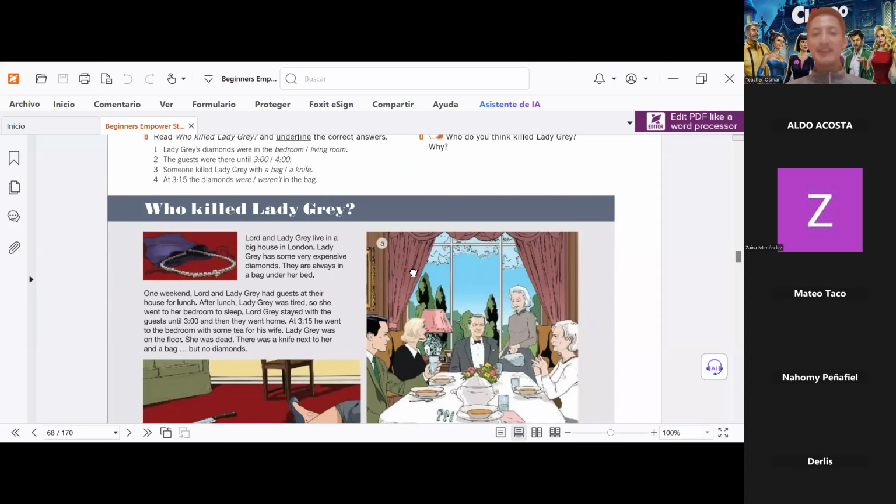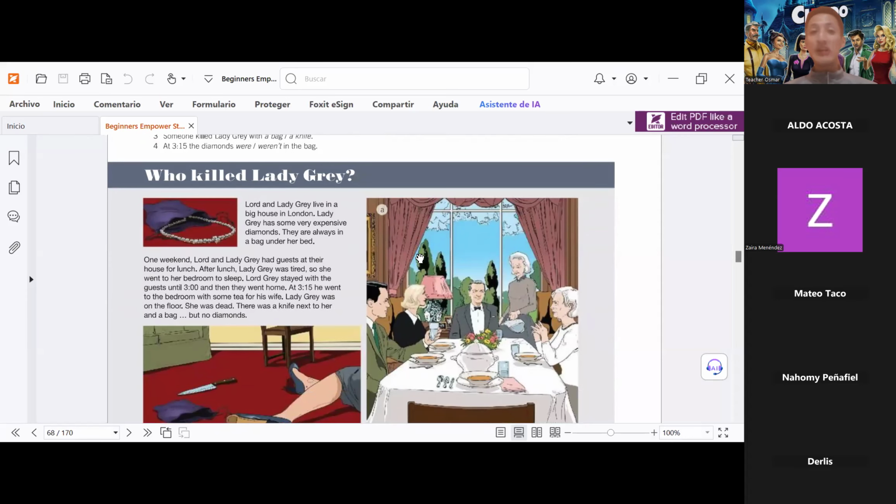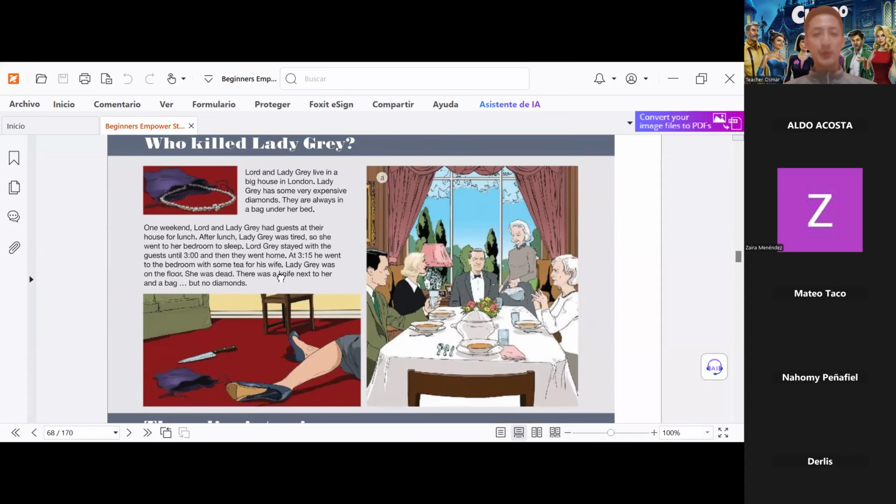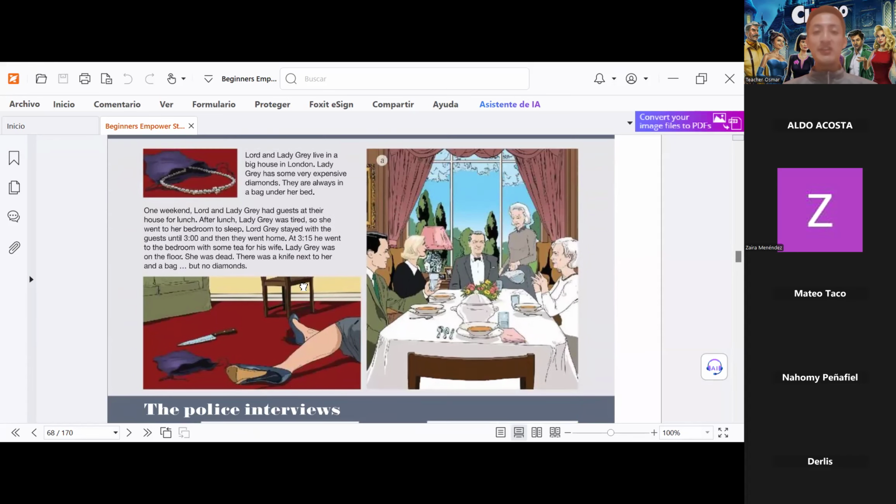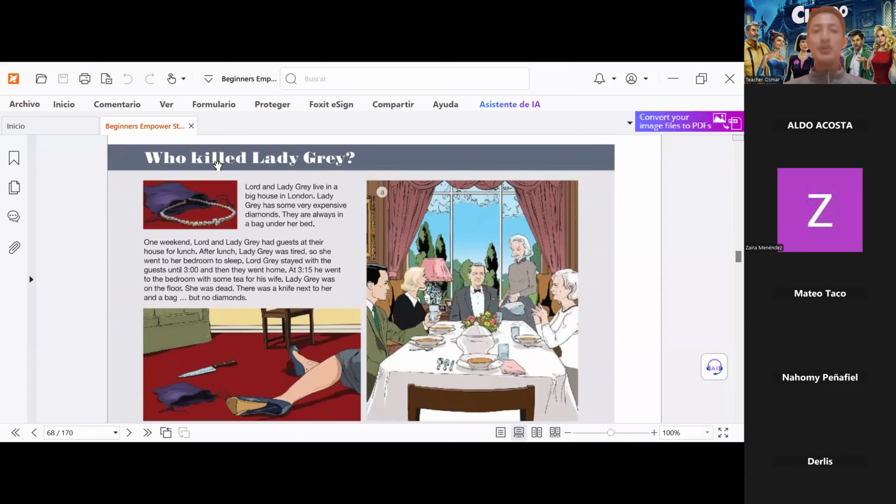Who killed Lady Grey? What are we going to do? I am going to put you into breakout rooms and you are going to solve the mystery of who killed Lady Grey. Lady Grey is the victim. And here we have 4 suspects. Okay, 1, 2, 3, and 4.